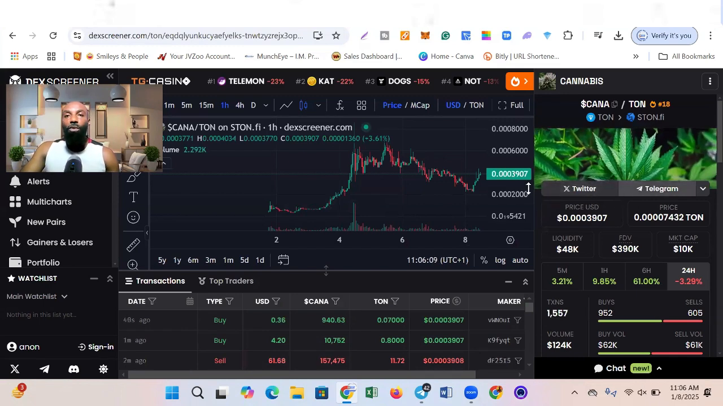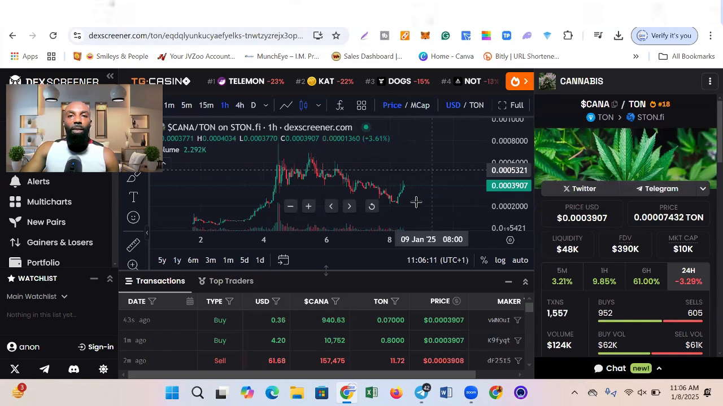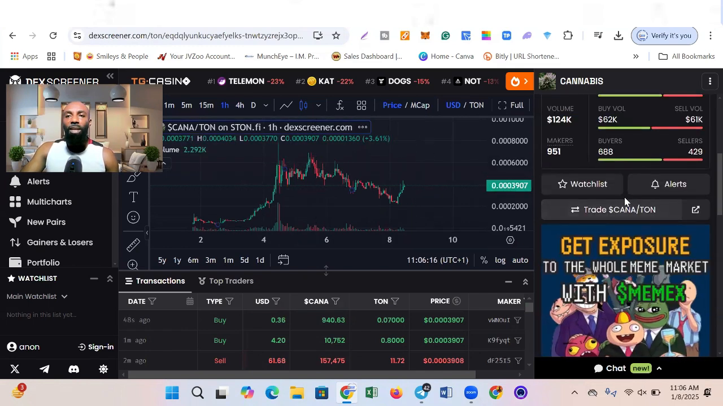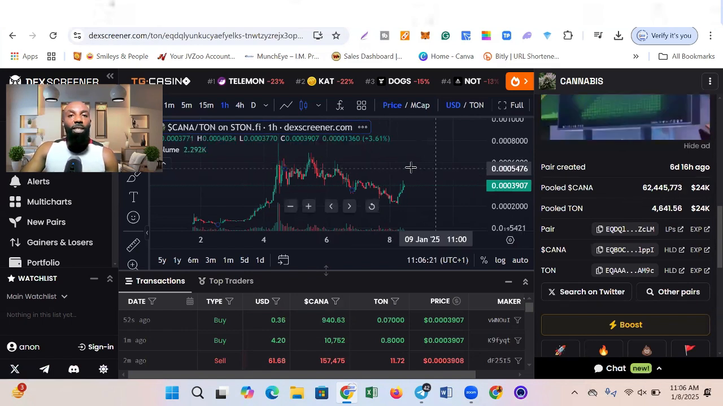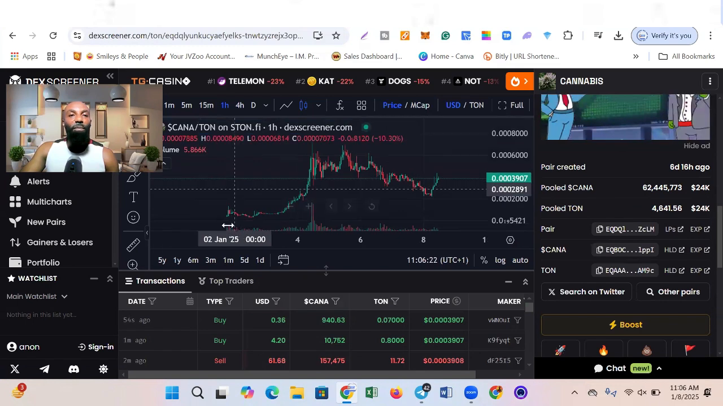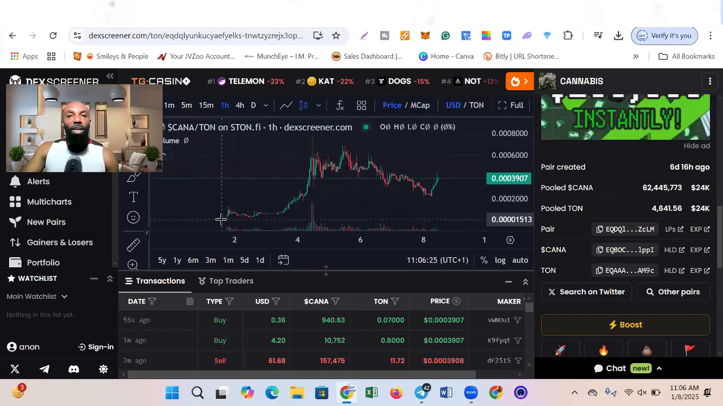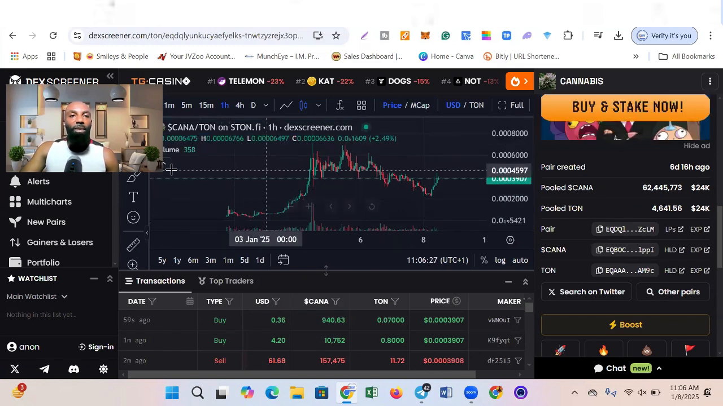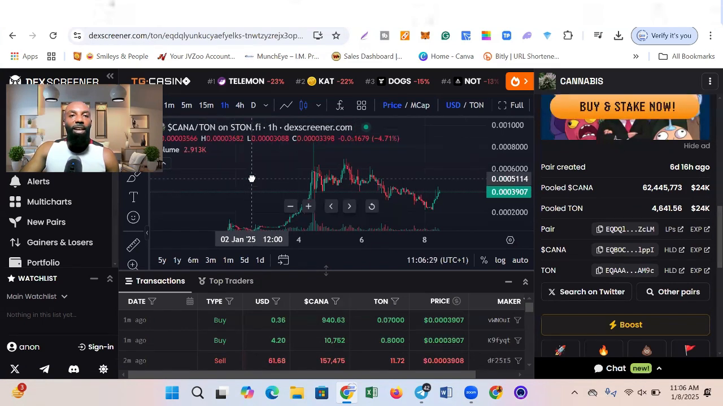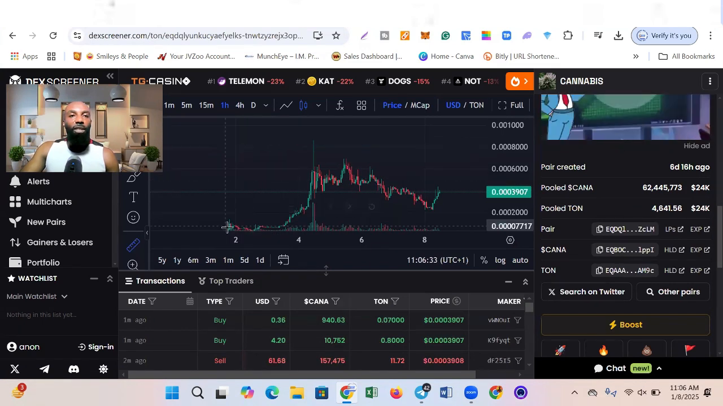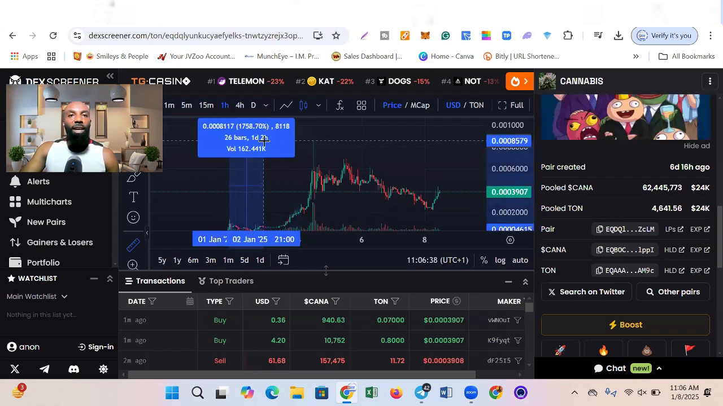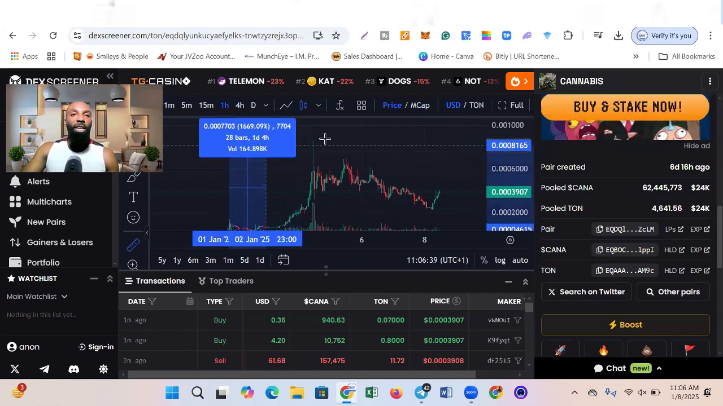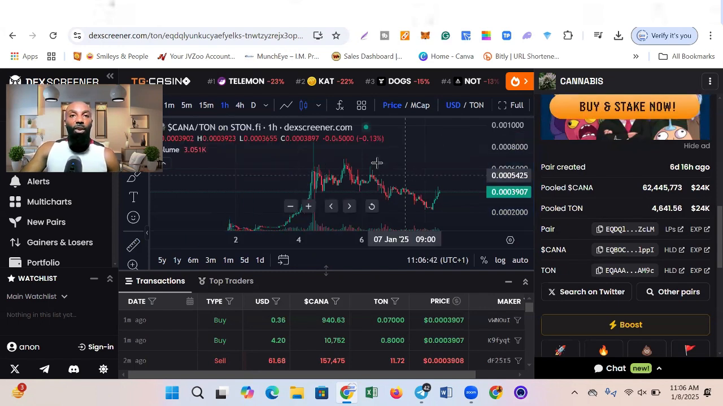Now if you take a look, you can see the chart of the project. The project actually just launched about 6 days ago, 16 hours ago to be exact, and you can see the movement of this token. So far, the project has done about 20x already. Let me put a measurement here. Down here, you can see it has done almost 20x since the launch of this project.